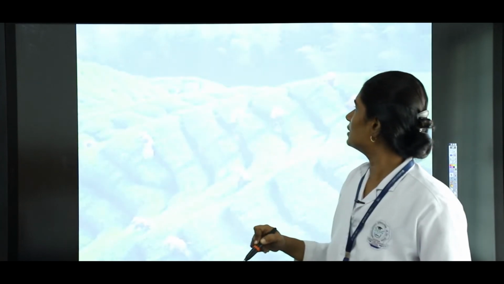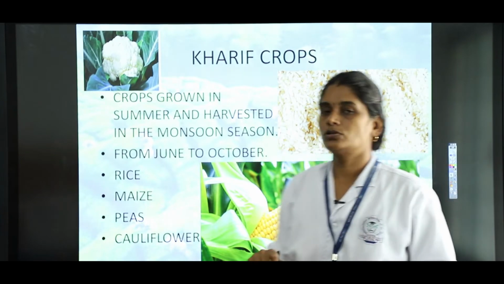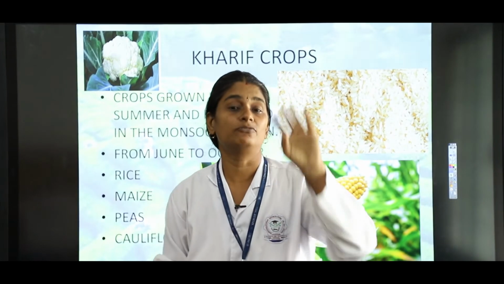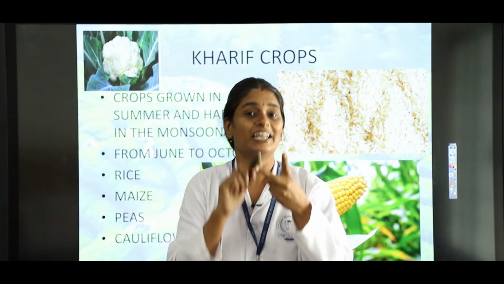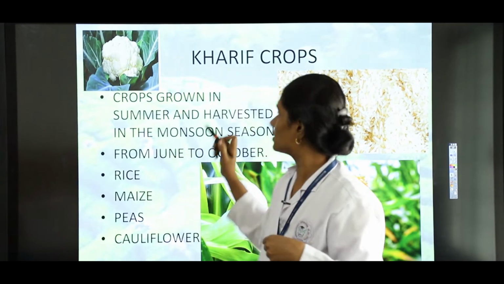So the next one is, we are going to see about crops. So we saw what is crops, right? In the crops we have two types of crops. One is kharif crops, the other one is rabi crops. First we will see about kharif crops.